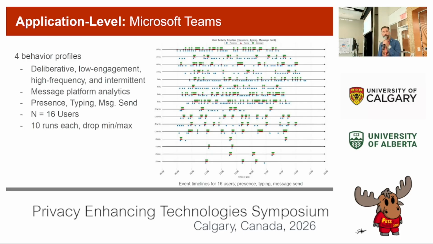So what we did here is actually simulate Microsoft Teams traffic across 4 behavioral profiles: deliberative, low engagement, high frequency, and intermittent. This was all informed by message platform analytics, as well as Dolly Parton's hit song 9 to 5, it's a reasonable working day. So we have our presence, typing, and message send indicators, as you can see across all these profiles. We have 16 users for our anonymity set. For each one of those, we did 10 runs, dropping them into max in certain evaluations.